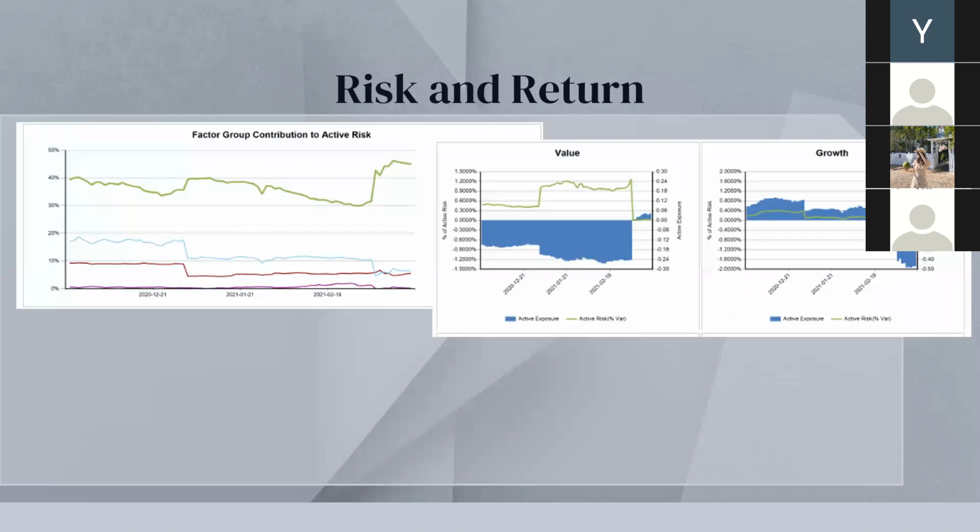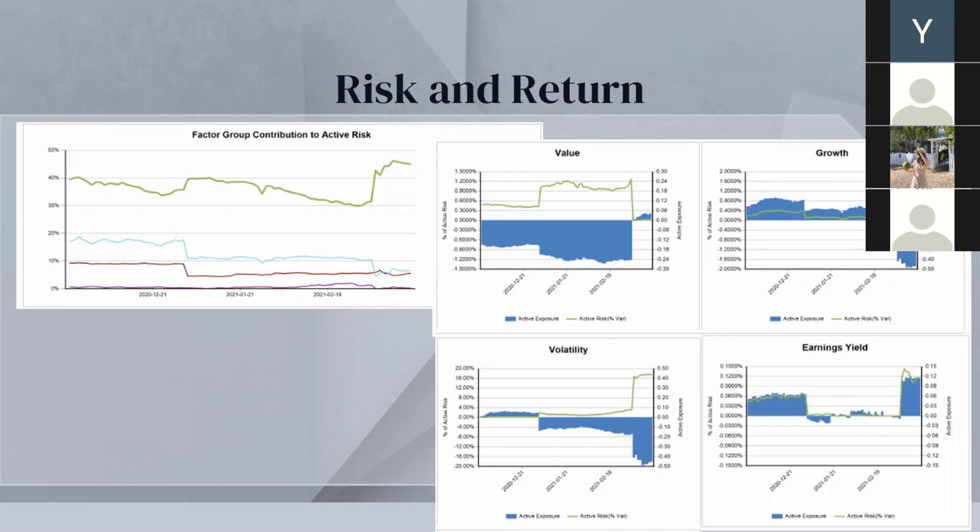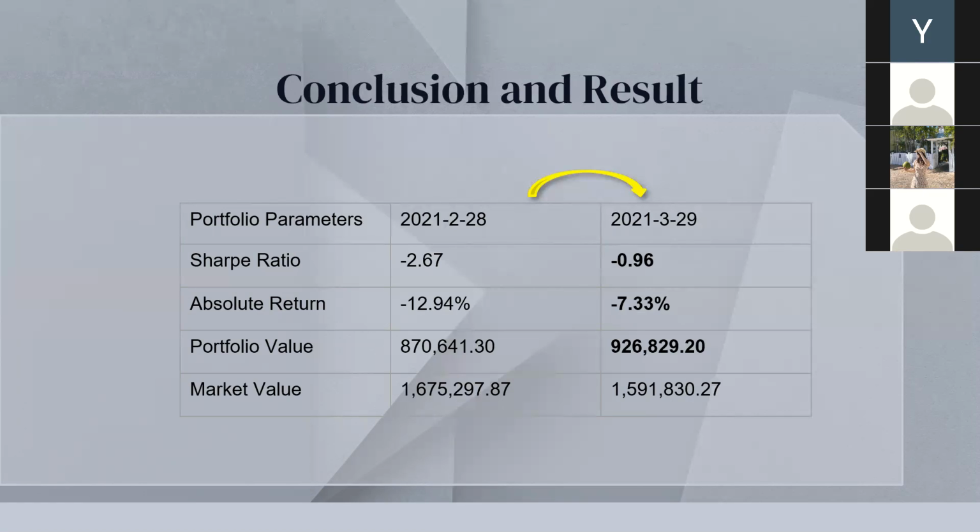with low PE ratio, and we turn to short growth stocks with high beta and high PE ratio like Tesla and NIO and Snowflake. We can see from the volatility picture that our exposure decreased a lot in this stage, and the earnings yield increased a lot due to the fact that we shifted our strategy. Next page, please.